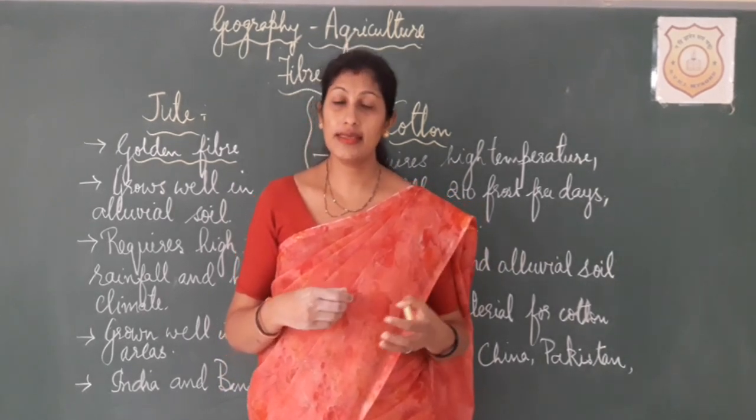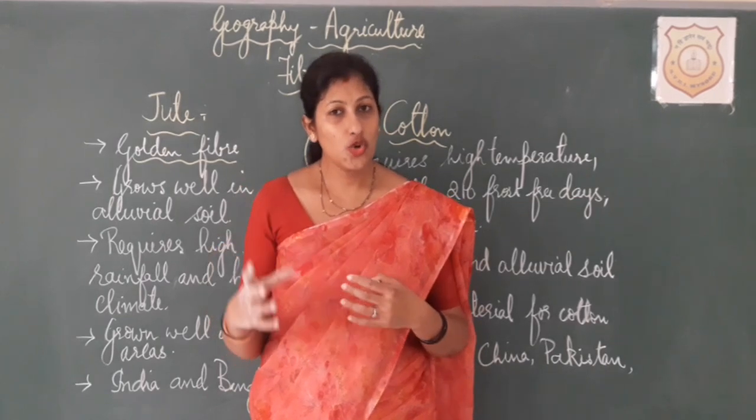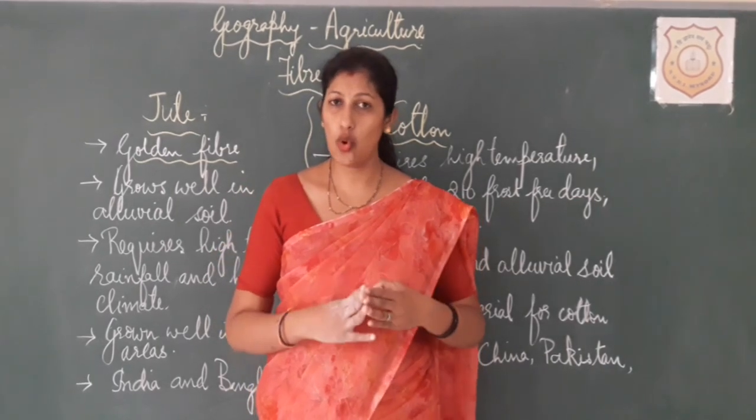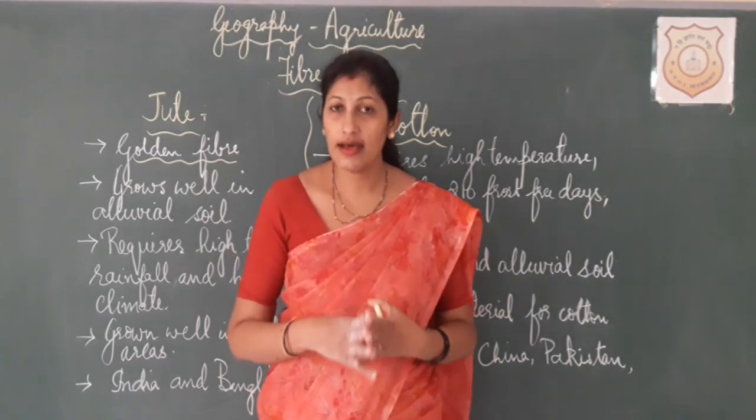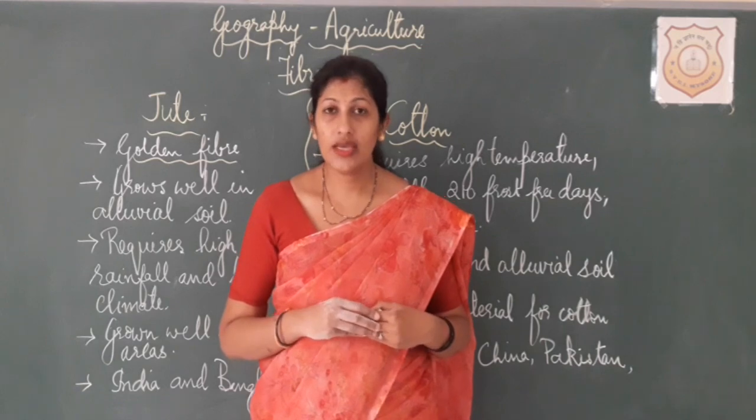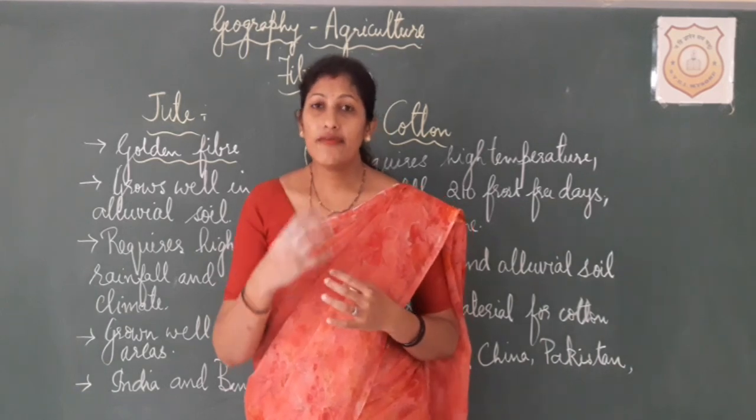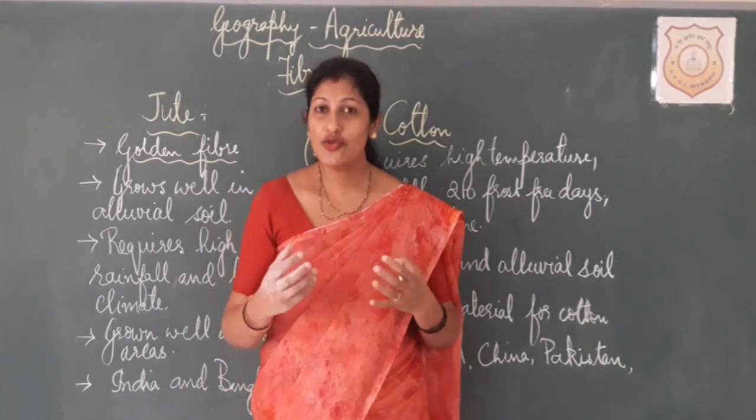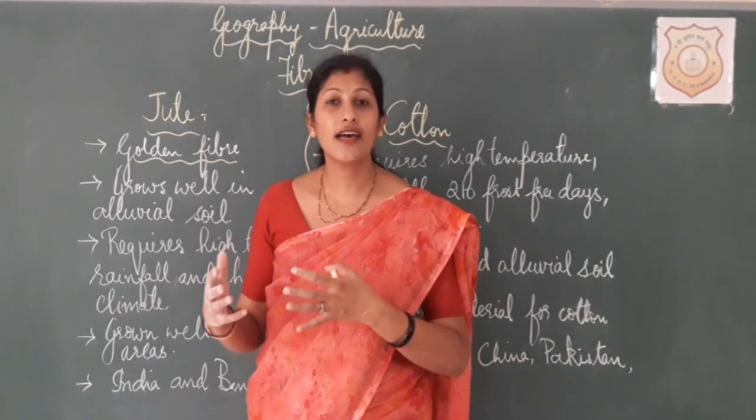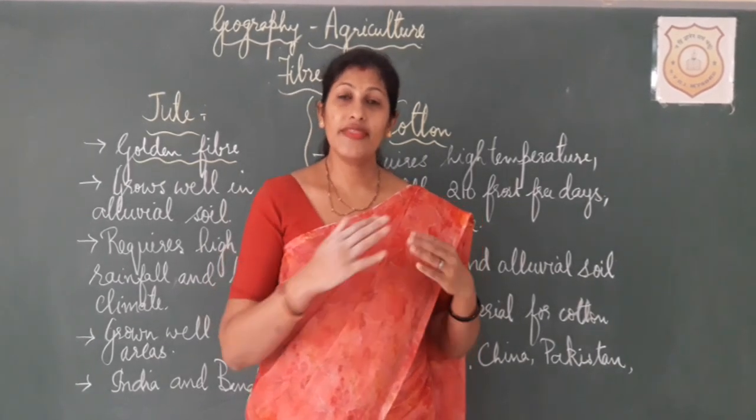So what does he do? He will immerse those jute plants inside the water for some days. Then what happens? In water, there is a kind of bacteria which will start eating those gummy substances. So it will completely take away all the gummy substances from the jute stem. And now it is time for the farmer to take it out of water, and then he dries it under